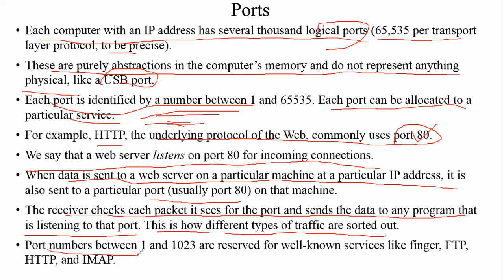Port numbers between 1 and 1023 are reserved for well-known services like FTP and HTTP. These are the reserved ports, and other than these reserved ports, we can use other numbers to make ports and transmit data through that port.